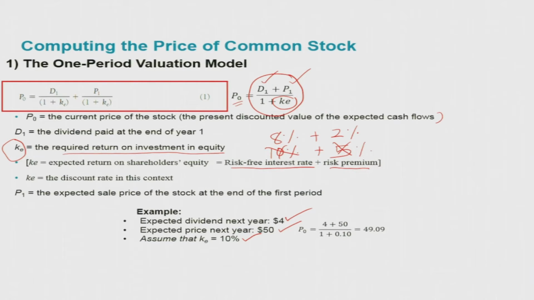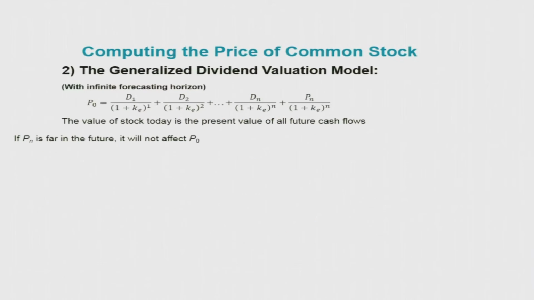With these features, the dividend D1 and P1, with KE of 10%, that is 0.10, plugging in these values, we can see that the price of this stock in this market, for an individual who is willing to pay and has this required return on investment in equity, given this information, is going to be 49.09. This is the one period valuation model. But you know that stocks are not just for a 1 year investment.